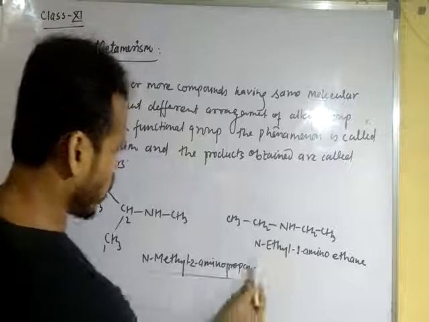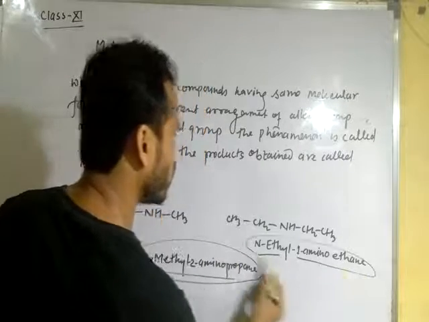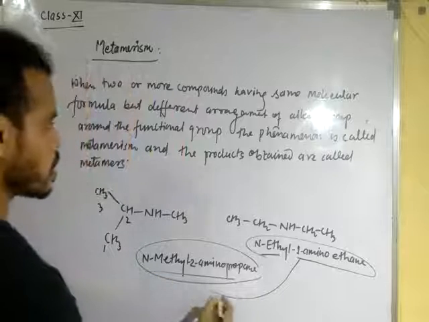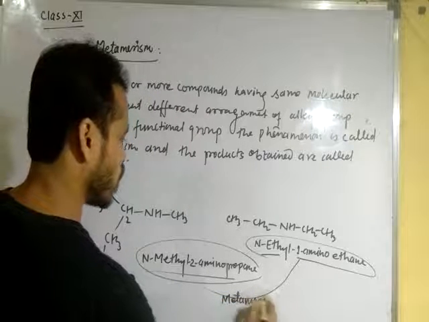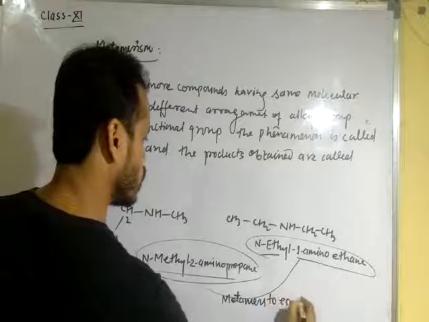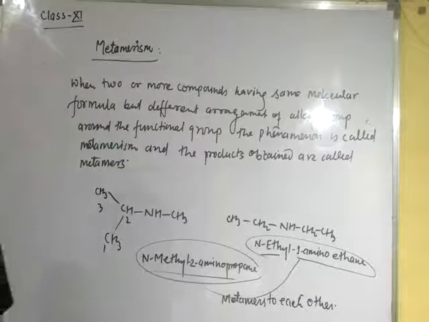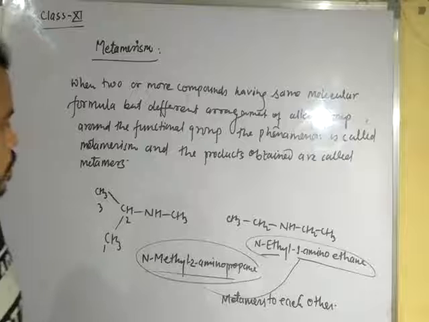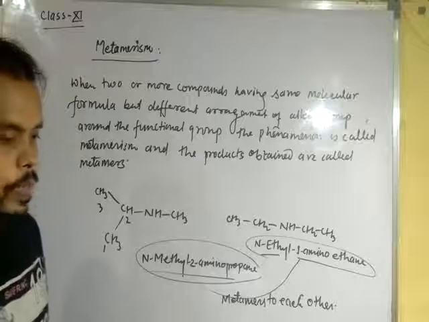That means N-methyl 2-aminopropane and N-ethyl 1-aminoethane are metamers to each other.